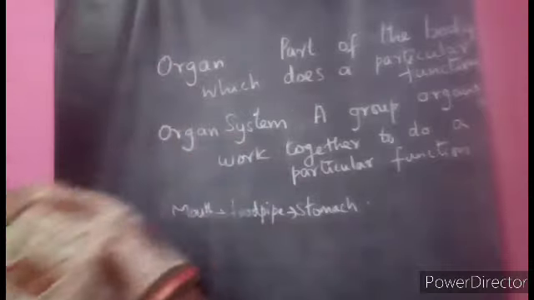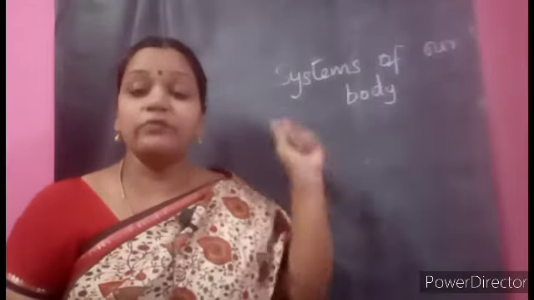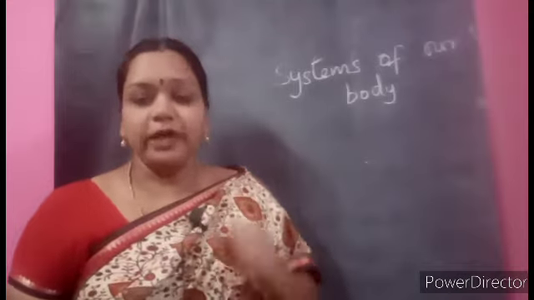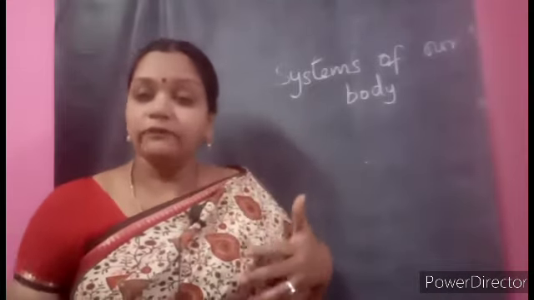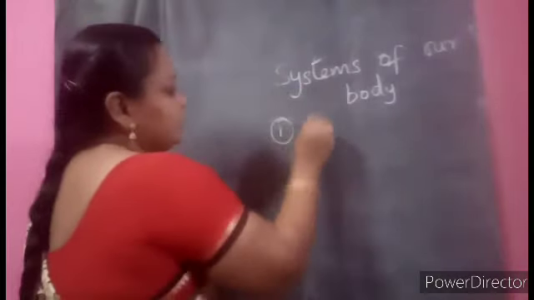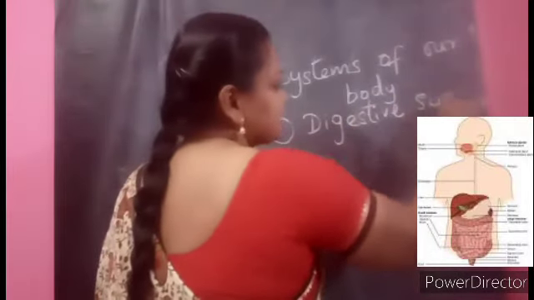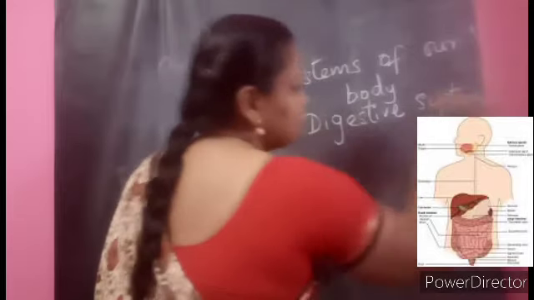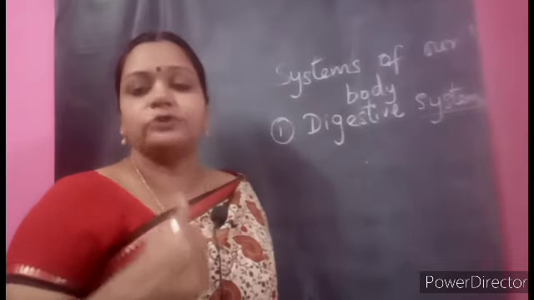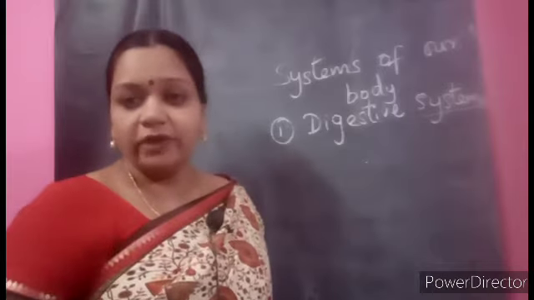Now let us try to name some of the organ systems of our body. Yes, let us discuss some of the important systems of our body. At least five we will try to name, so that it will be helpful for you to learn further in this block, whatever is given in this block. Now, the first system is the digestive system. The name itself says that in this system many organs are there. Once you see the word system, you know there are many organs. Like the mouth, food pipe, stomach, intestines, all of them work together for the digestion of food.